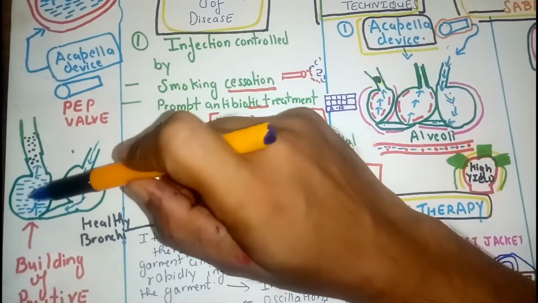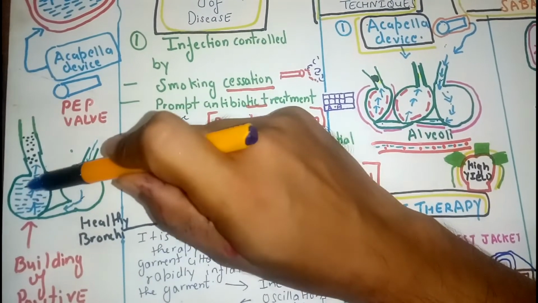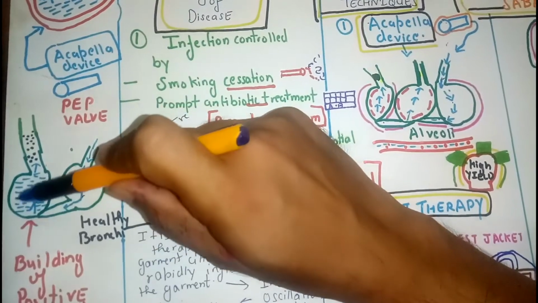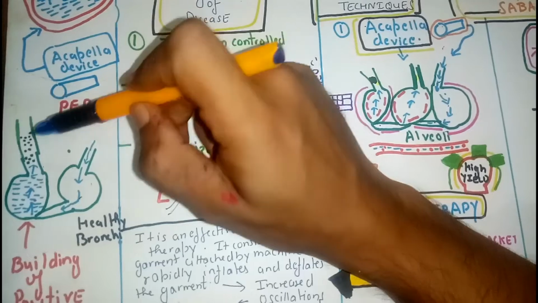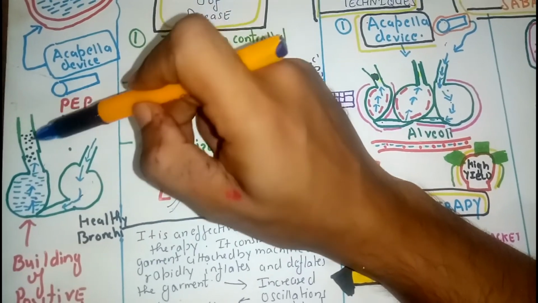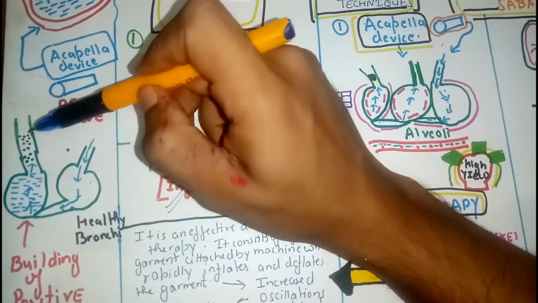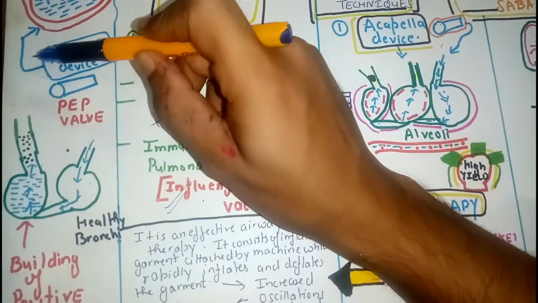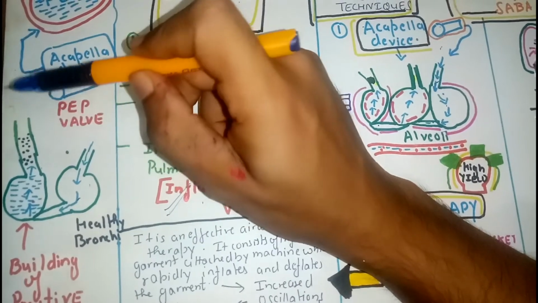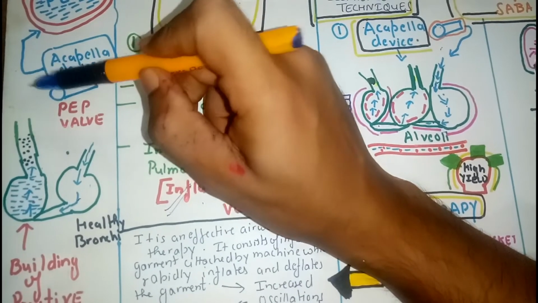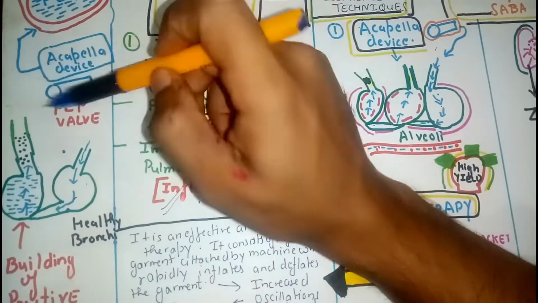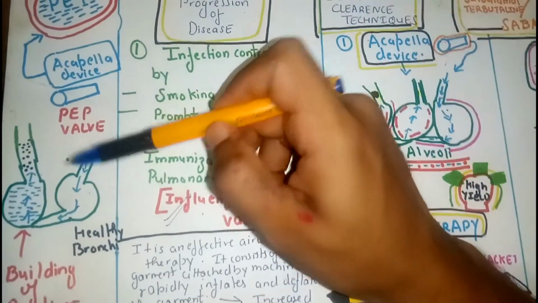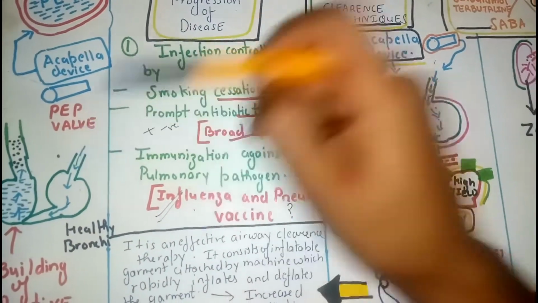Gradually, over a period of time, when the positive pressure builds up inside the adjacent alveoli, it will dislodge the adhered mucus and break it down into various components. This dislodged mucus will be passed from the smaller bronchioles to the larger bronchioles, bronchus, trachea, and out through the huff coughing method. So this is the basic mechanism of the Acapella device.